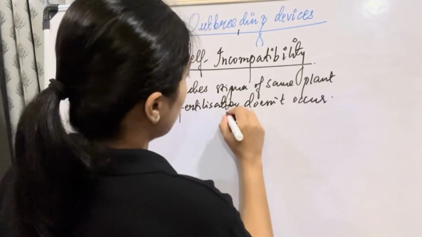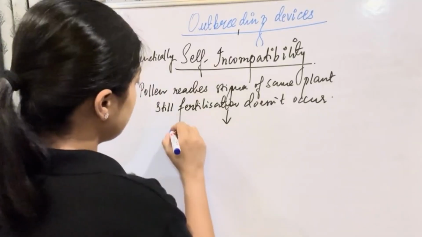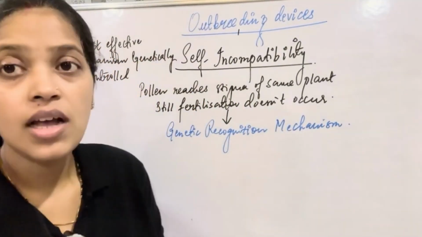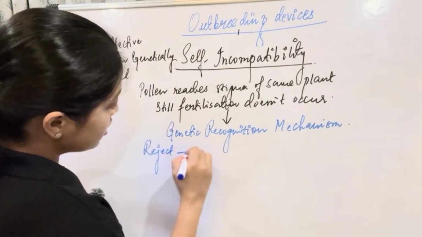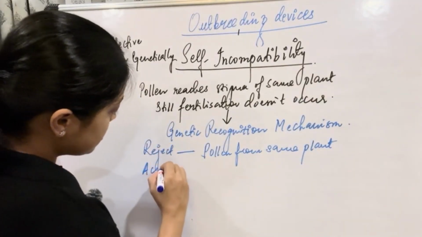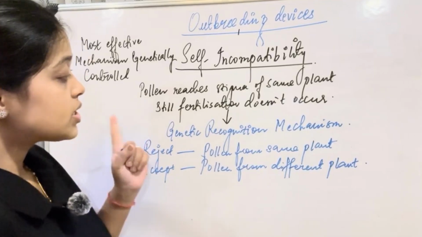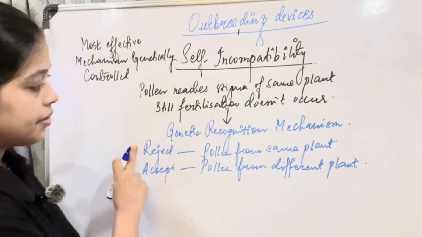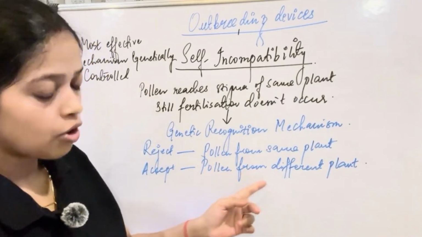The reason is that plants have a genetic recognition mechanism, where they reject pollen from the same plant and accept pollen from a different plant.